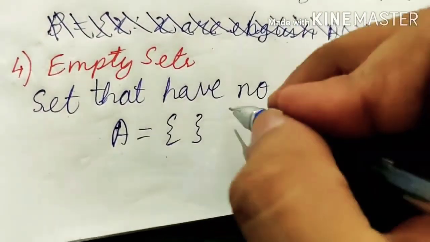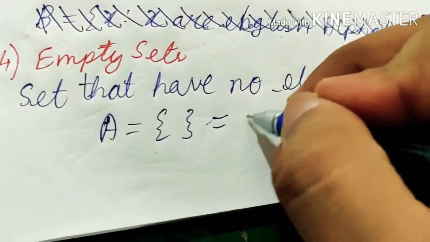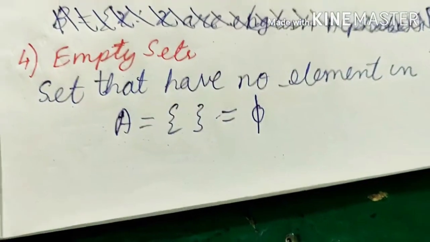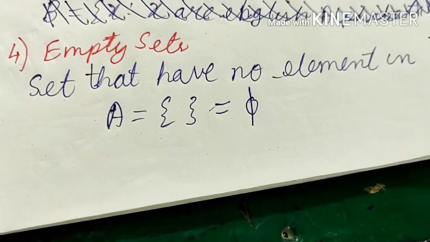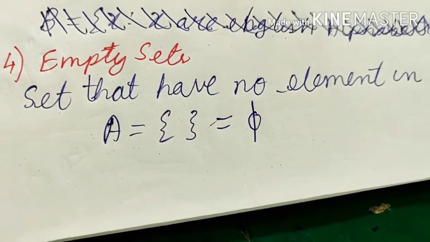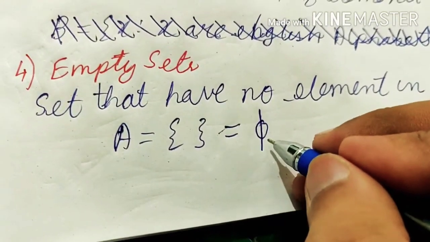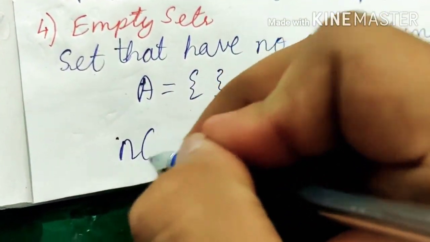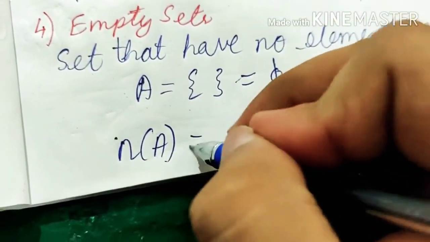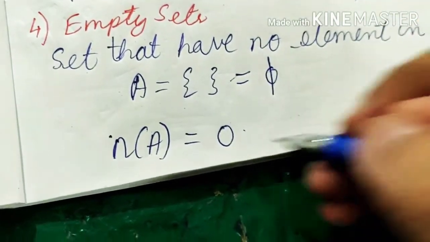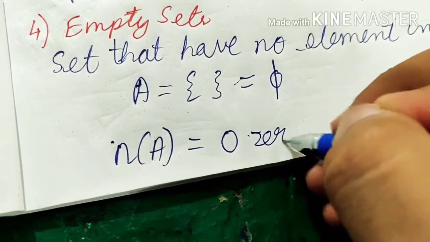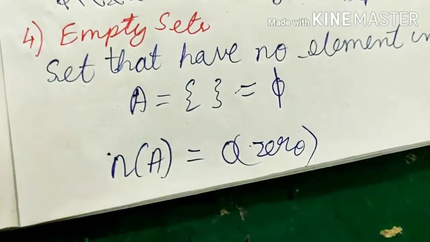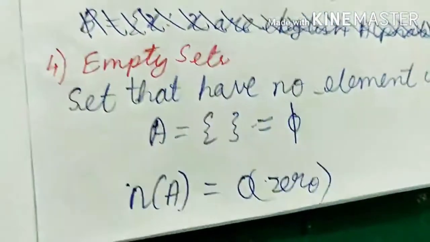This can also be written with a symbol, which represents the empty set. So if we write a cardinal number for this, the number of elements in A is equal to 0. There are no elements in this, so this is the empty set.